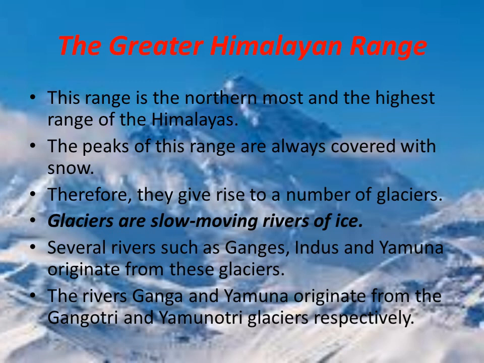Several rivers such as Ganges, Indus and Yamuna originate from these glaciers. Now these glaciers, as I told you, are slow moving rivers of ice. When they move slowly on the land, they convert into rivers. So they are called Ganges, Indus and Yamuna. So these rivers are coming from these glaciers.